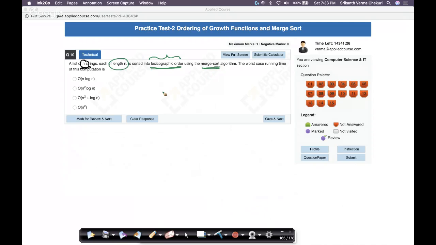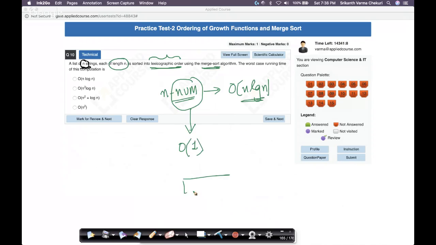Imagine I have n numbers. Forget about strings. If I have n numbers, what is the time complexity of merge sort? It is order of n log n. One thing you have to realize is that I can compare numbers in order of one time. In merge sort, when you're merging two arrays, you compare this first element with this first element. Whichever is smaller, you place it into the merged array and change the pointer. So you're assuming that comparison is order of one time because they're numbers.